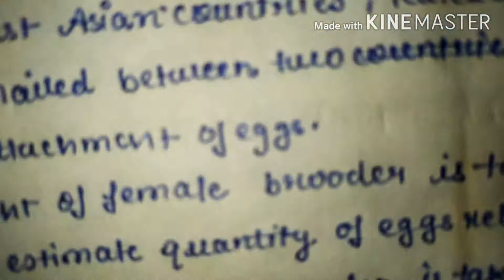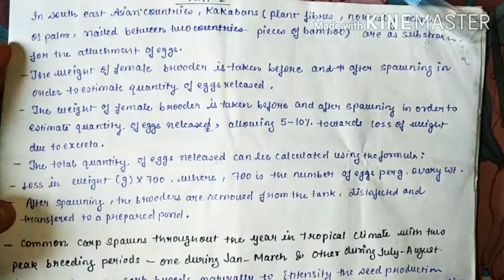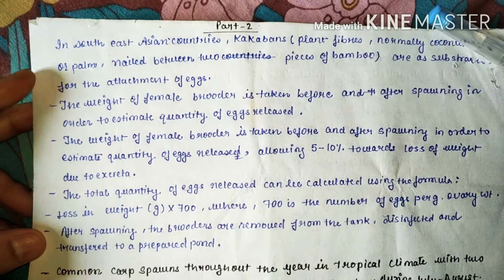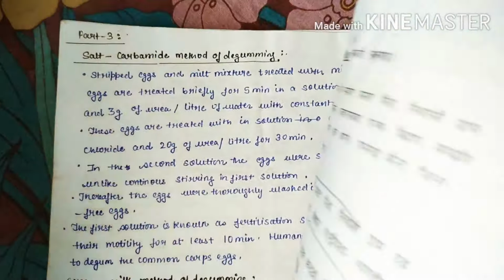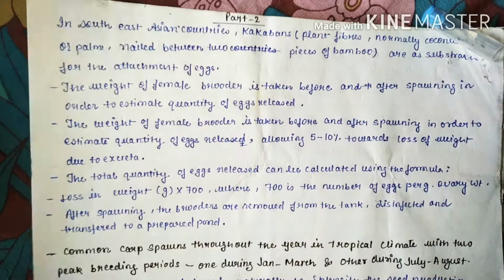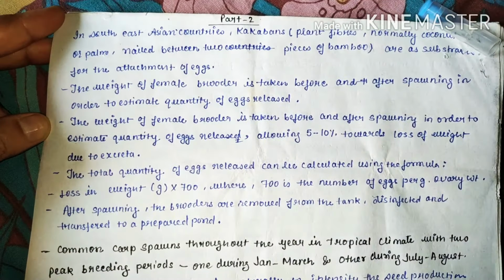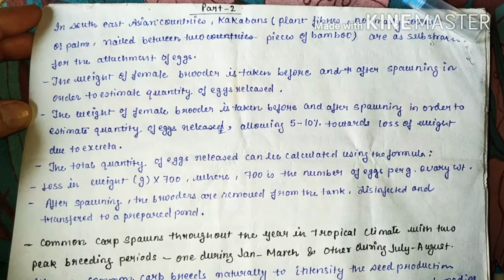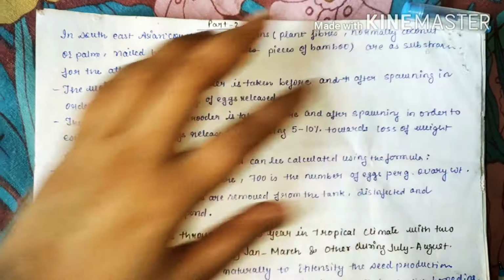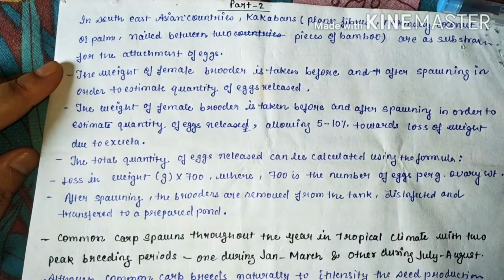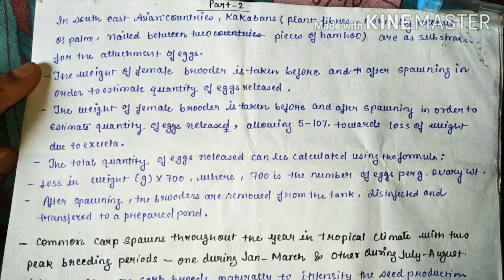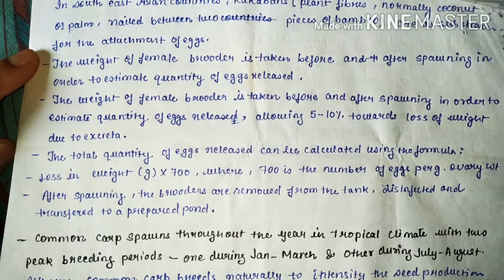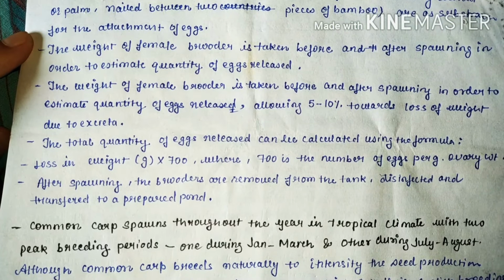Now the second part. Part 2 is coming, continuing with part 1, that is in Southeast Asian countries. In Southeast Asian countries, kakaban, that is plant fiber, normally coconut or palm fiber nailed between two pieces of bamboo, is used as substratum for the attachment of eggs.